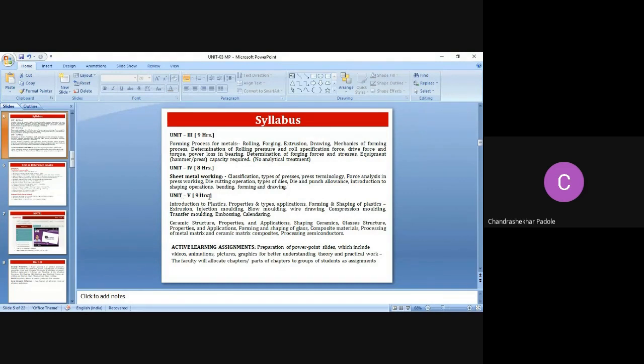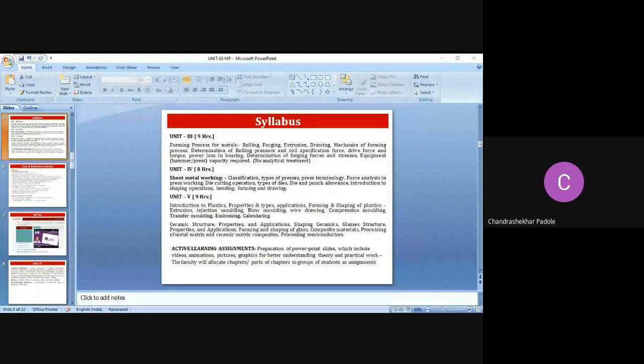Then unit number 5, introduction to plastic, properties and types of the plastic, application, forming and shaping of the plastic, that is extrusion, injection molding, blow molding, wire drawing, compression molding, transfer molding, embossing and calendaring. All these processes we have to study in this unit number 5.